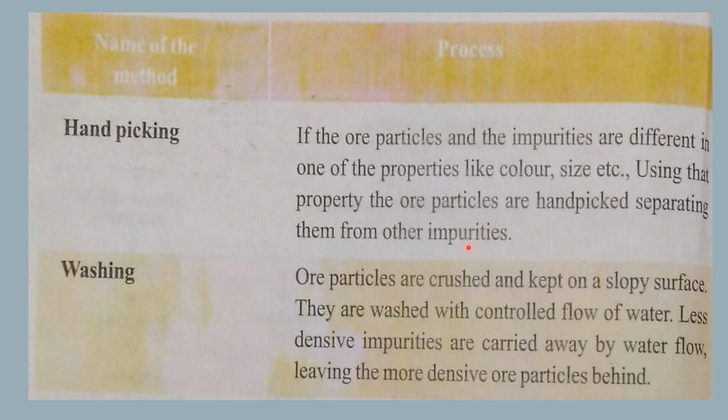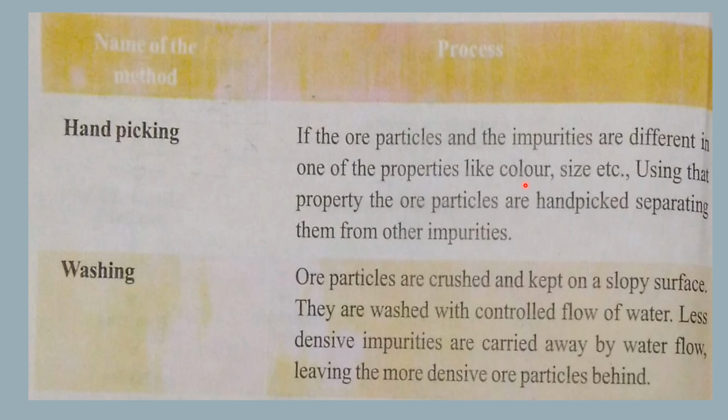Impurities have to be separated from the ore. They can be separated if the ore particles and impurities are different in any of the properties like size or color. If they are different in color, then they can be separated.